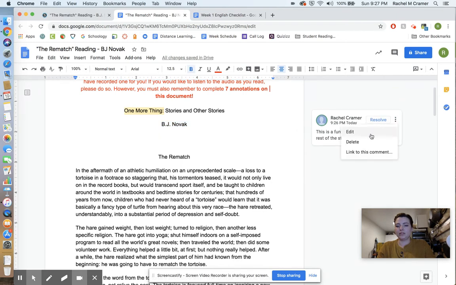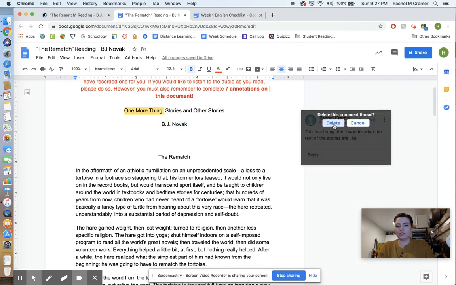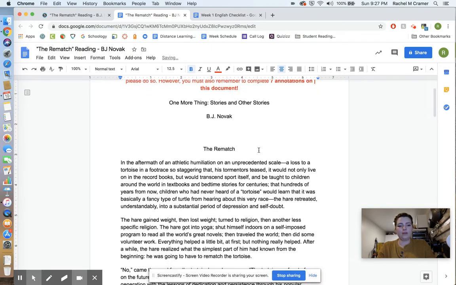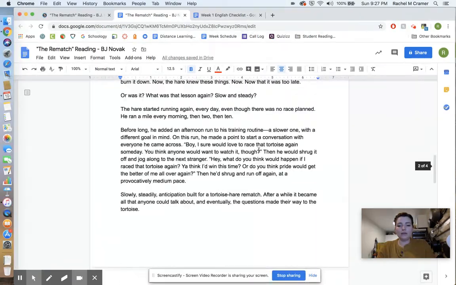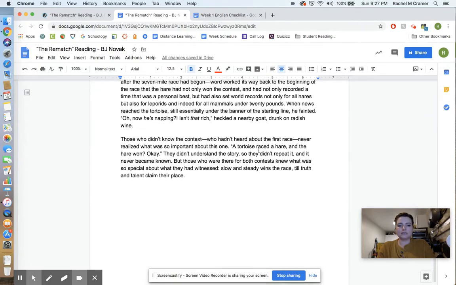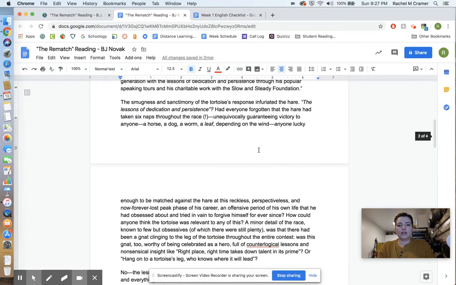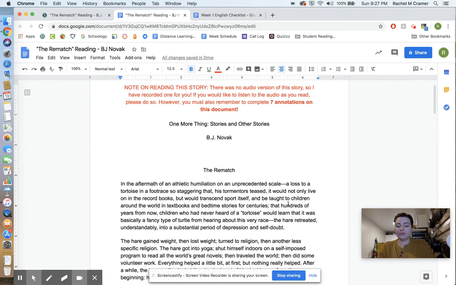This is how you delete them if you don't like an annotation that you did. There you go. All right, so this is the story. As I said, it's only 4 pages, and I have it in big font, so it's really not that long.